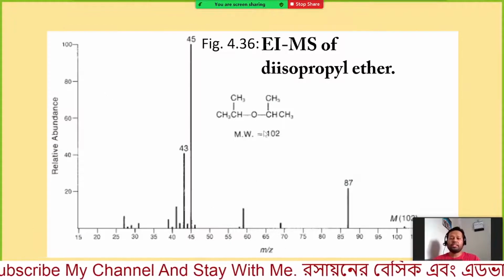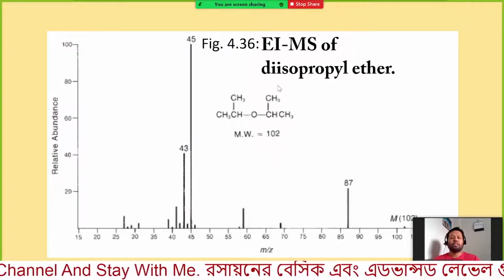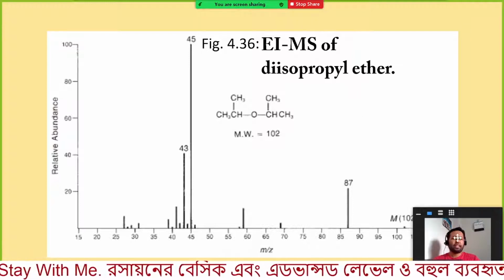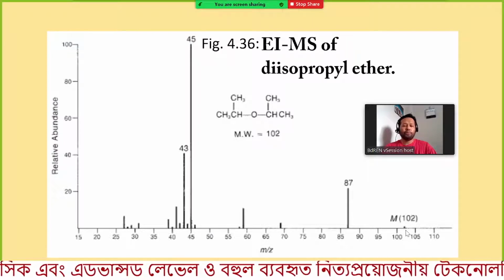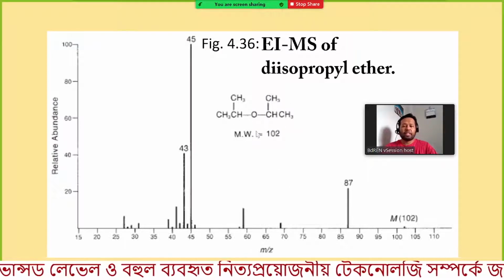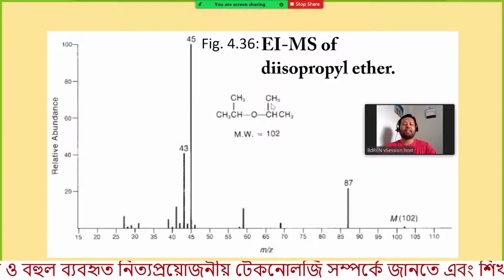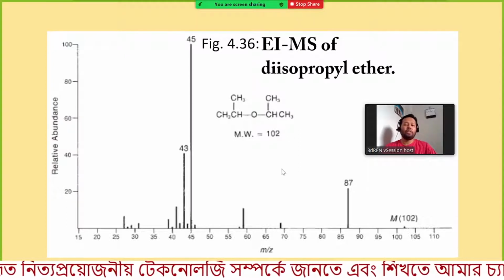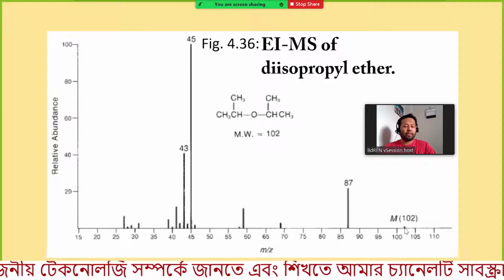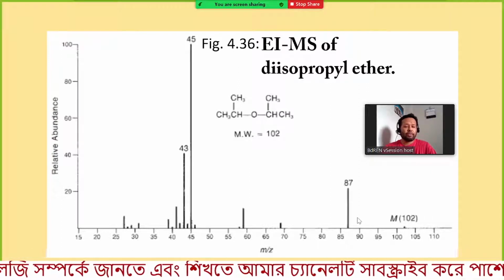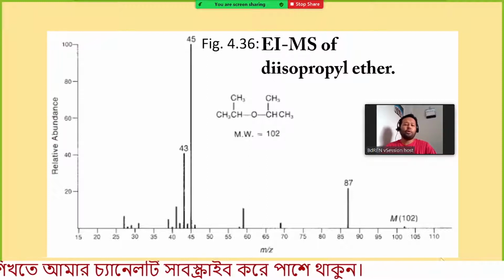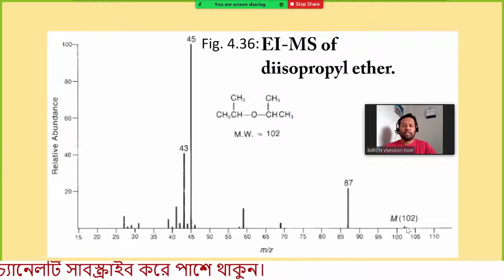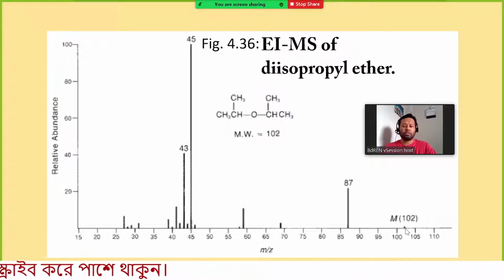So here you can see the mass spectrum of diisopropyl ether. Here you can see a signal corresponding to the mass of 102. That means the molecular ion signal. If we had an alcohol with the mass of 102, we may not have a signal here, maybe only up to this region. But as this is an ether, we can find some signal. The relative abundance is quite low, however we can find it.